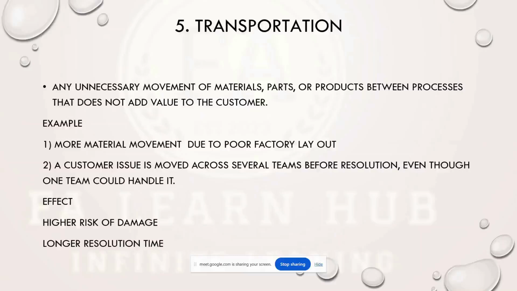But because of the factory layout, every time operators are moving these materials from one place to another place that is very distant, and again it has to return back. So multiple times the operator needs to move material from one place to another, and again to another place. So because of poor factory layout, that is one example.